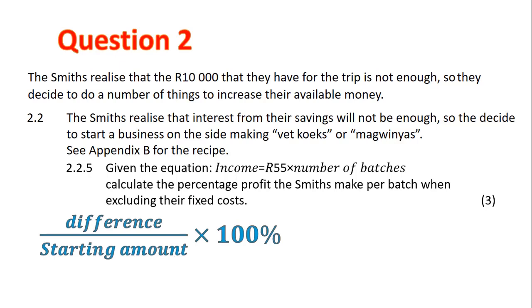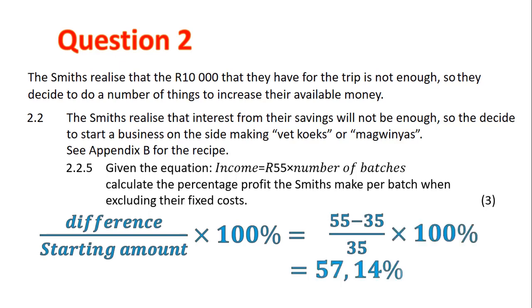Let's put numbers there. That's 55 minus 35, that's the difference, over my expense, which is 35, multiplied by 100%, which gives us 57.14%.